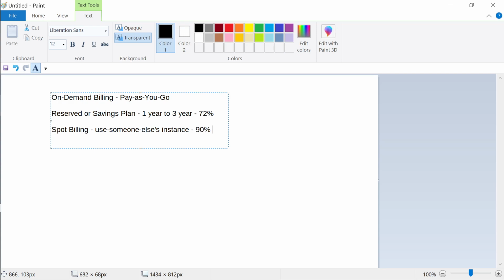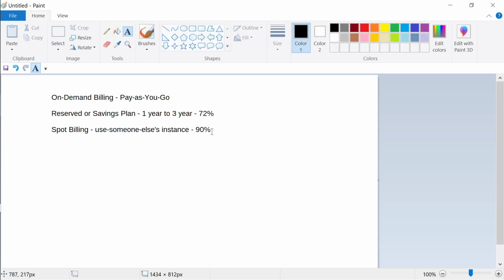You're saving 90%. So remember that someone else is paying 100%, okay, but you are paying 90%. So this is a profit making business model of AWS. On demand, reserved, savings plan, and spot billing.